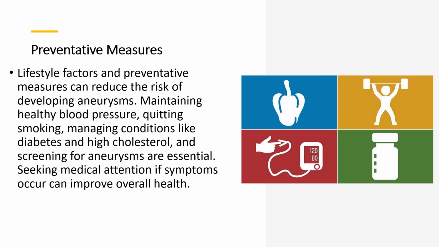Third is managing conditions such as diabetes and high cholesterol. Conditions that affect the health of blood vessels can increase the risk of developing an aneurysm. So it is important to manage these conditions through lifestyle changes or medication. Lastly, screening for aneurysm. Individuals who are at a higher risk of developing an aneurysm, such as those with a family history of aneurysm or certain genetic conditions, may benefit from screening tests such as ultrasounds or CT scans.